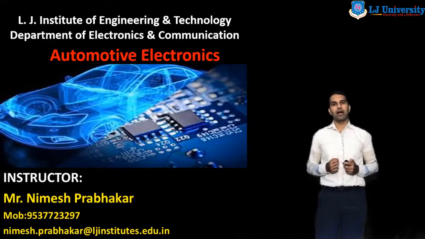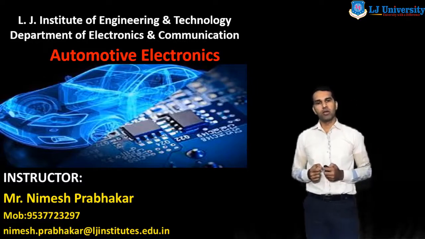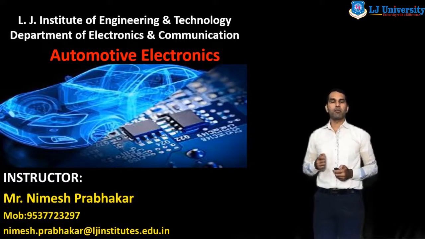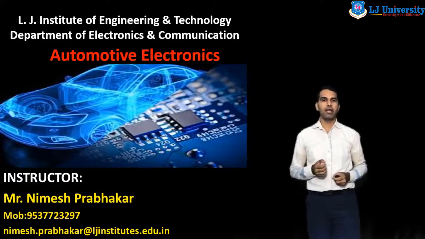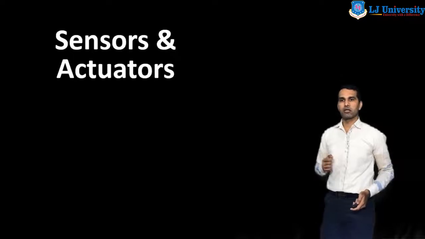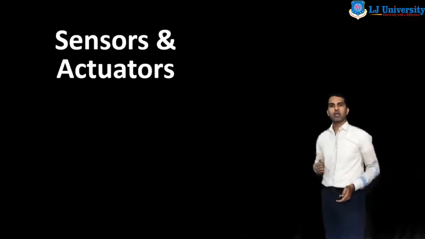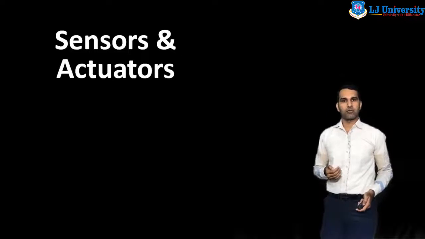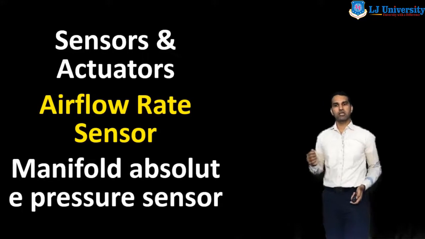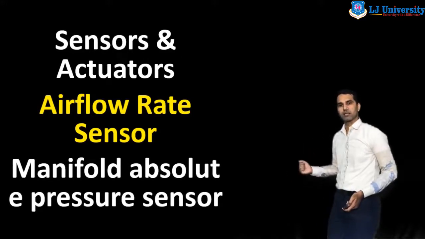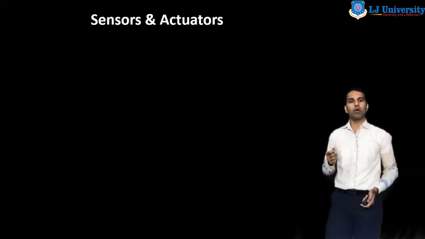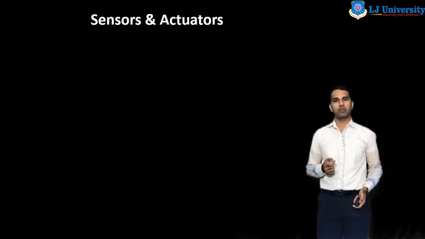In my previous lecture, I completed chapter number 2. Now, in this lecture, we will start a new chapter. The name of the chapter is sensors and actuators. In this lecture, we will discuss sensors and actuators. Then we will start the different types of sensors. We discuss the airflow rate sensor, and next the manifold absolute pressure sensor. First of all, we understand what is a sensor and what is an actuator in automobile terms.